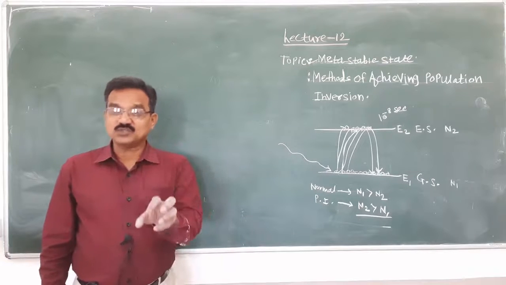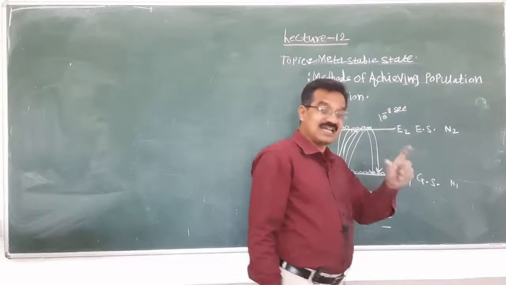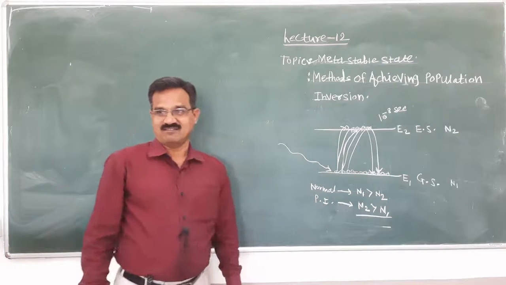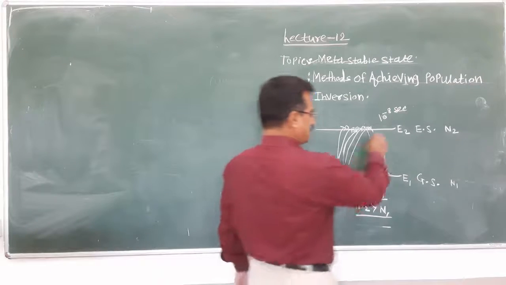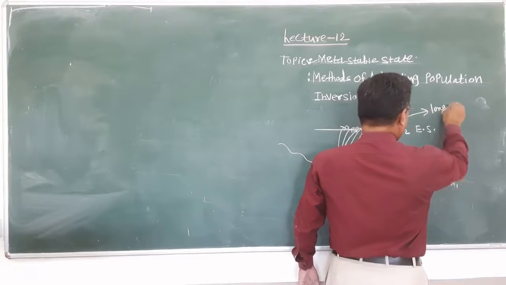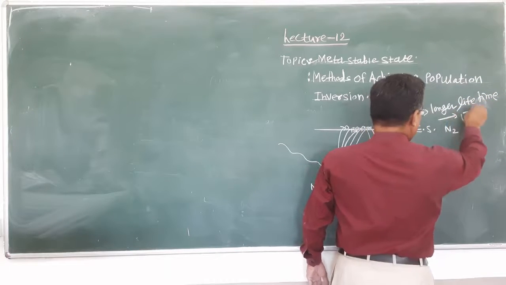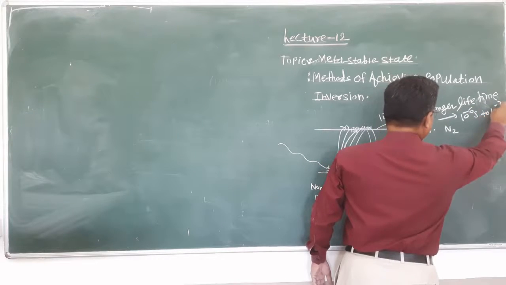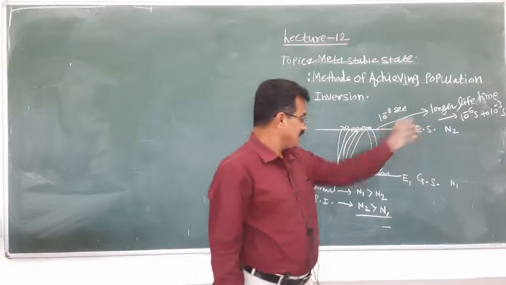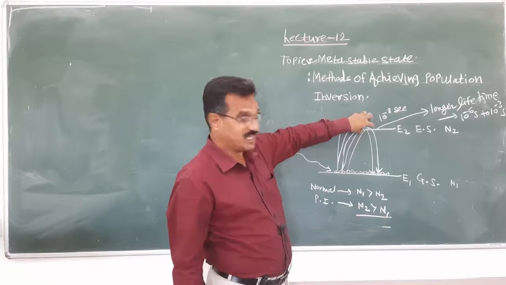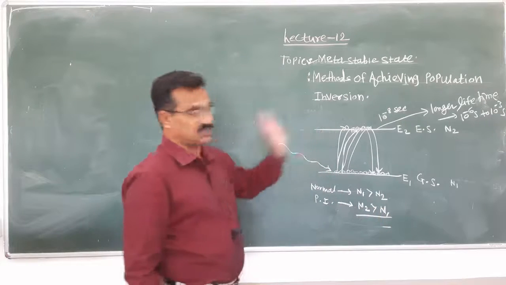But in order to achieve the population inversion condition, the excited state must be such that its lifetime is longer, nearly 10 raised to minus 6 second to 10 raised to minus 3 second. If such a lifetime is there, then within this lifetime the number of atoms accumulated in the excited state is more as compared to the ground state. And at that time we can say that N2 greater than N1 is achieved.